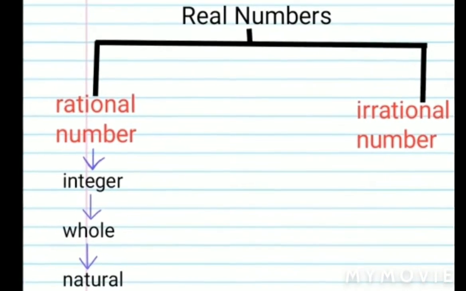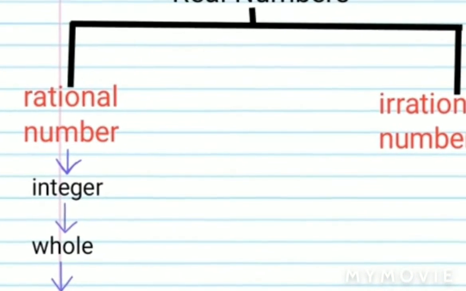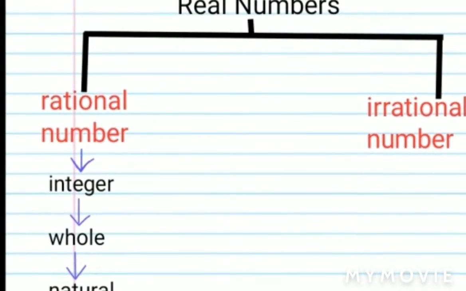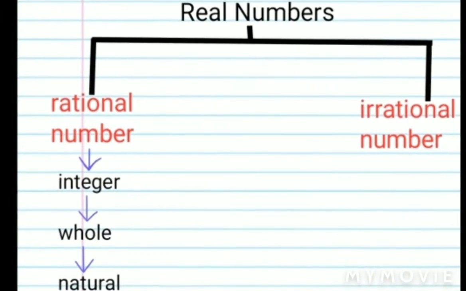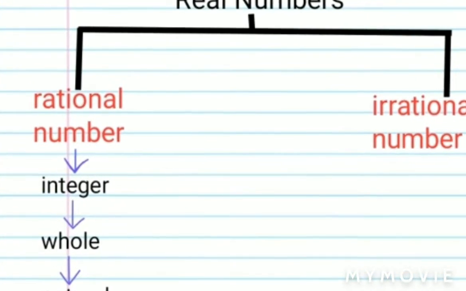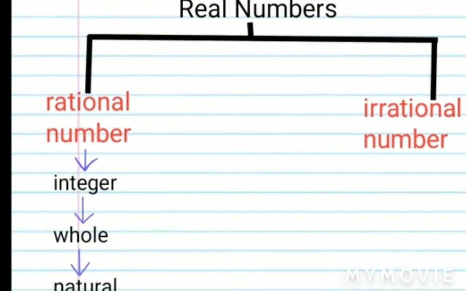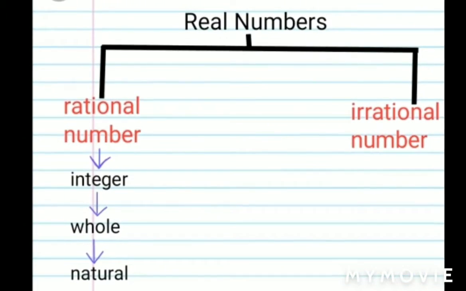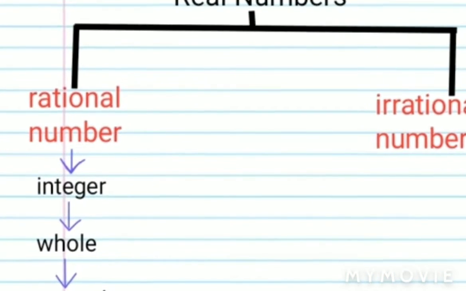So what are integers? Integers are those which have both positive numbers and negative numbers. For example, plus 2, minus 2. Coming to whole numbers, they are those which start from 0 up to infinity, and then come natural numbers, which start from 1 and go up to infinity.